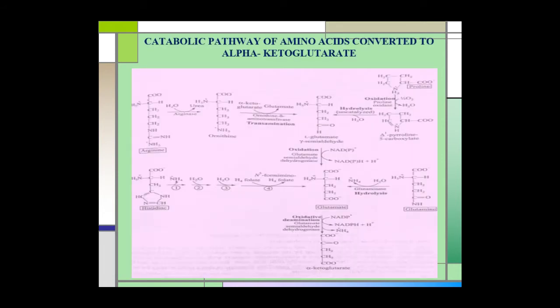Let us go back once again. The glutamate formed from proline, glutamine, arginine and histidine is then converted to alpha ketoglutarate by a transamination or deamination reaction, and this alpha ketoglutarate then enters the citric acid cycle. In this way, 5 amino acids, arginine, histidine, glutamine, proline and glutamate, are converted to alpha ketoglutarate.